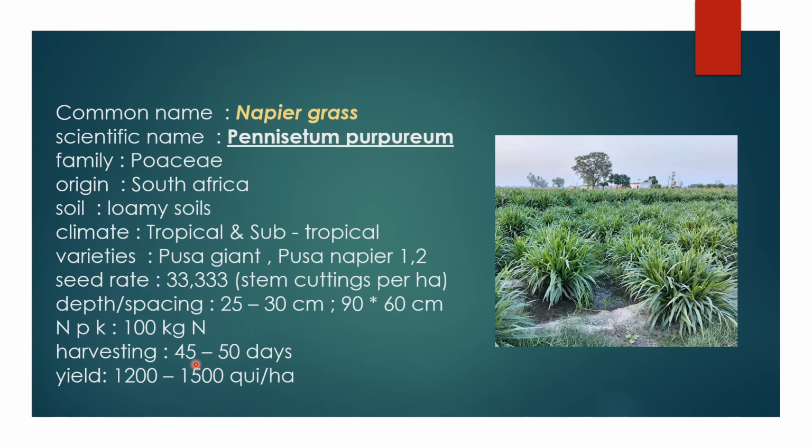Harvesting is 45 to 50 days after planting. We have to cut the crop at a height of just 1 foot. The yield of Napier grass is 1200 to 1500 quintal per hectare. We first harvest the crop, and after that we apply nitrogen and it will grow, and we cut the crop again.